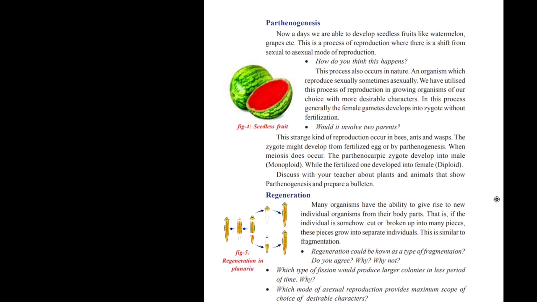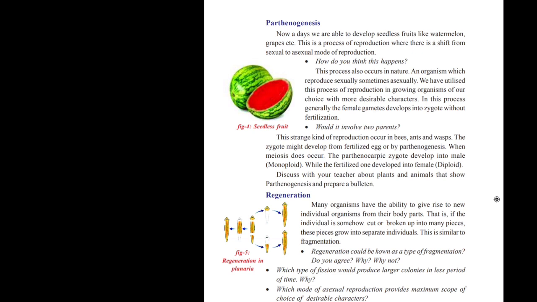It can be observed in plants mostly, but also in some kinds of animals like bees, ants, wasps, which can also reproduce by parthenogenesis. Normally, the zygote from the female gamete develops into a young one. The unfertilized ovum also develops into male.